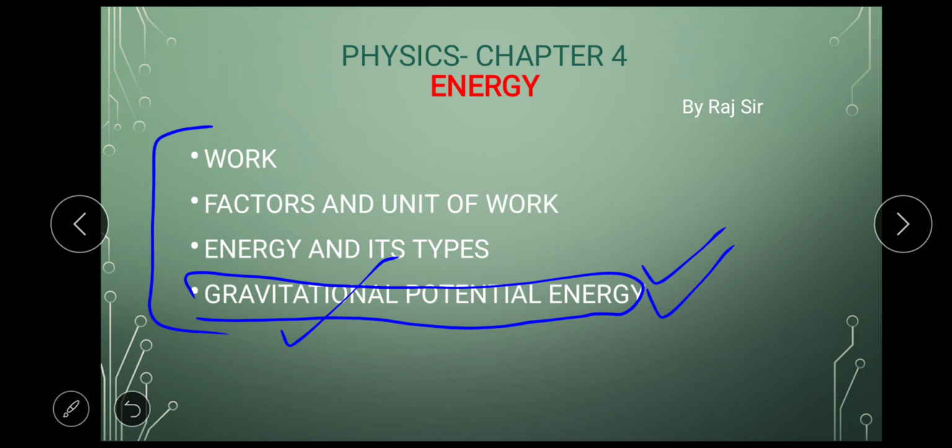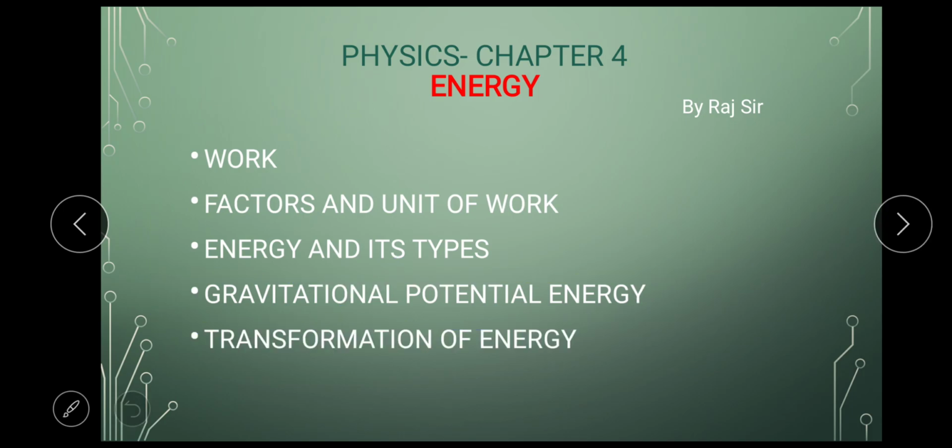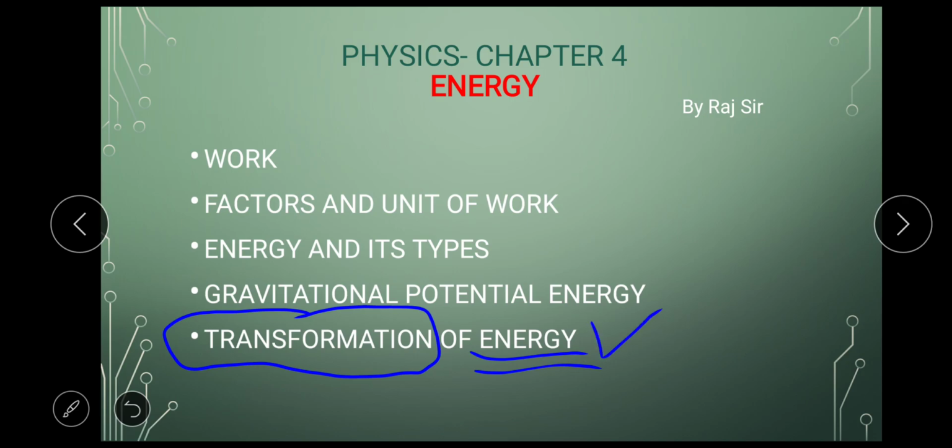Then in the second video we'll do the next topic, that is transformation of energy. What is transformation? First of all, let's understand there is an important law based on energy which you've studied in the previous class: energy can neither be created nor be destroyed. It can be changed from one form to another. That means we cannot create energy. Energy is already there in this universe. We just have to change the form of the energy according to our use. So that change is nothing but the transformation of energy. This transformation and different forms of energy will be studied under this topic.